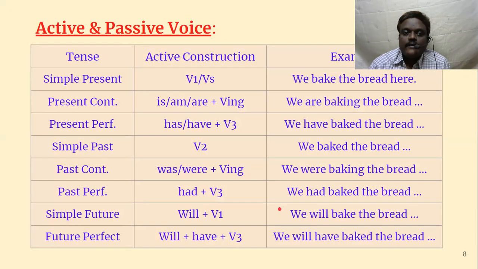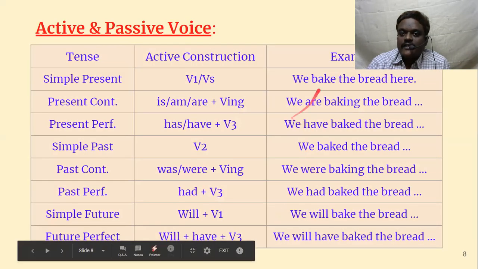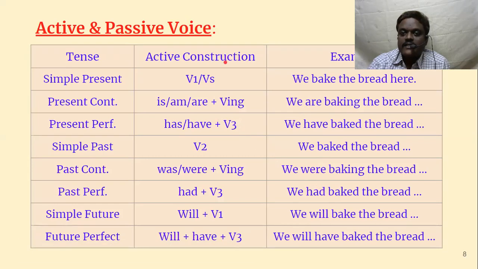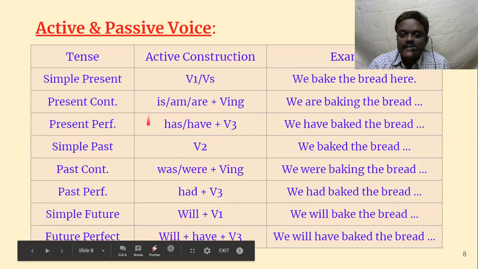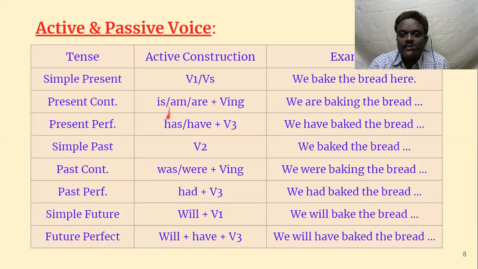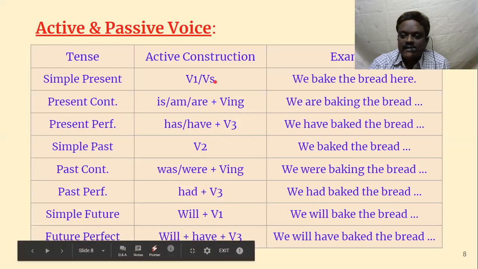Then here comes the structure. First, we already know about active construction, but let us examine simple present. I told you in passive forms there are only 8 structures. So only 8 structures I have taken: 1, 2, 3, 4, 5, 6, 7, 8. Active construction actually has 12 structures. I have removed the 4 structures. Only 8 structures are considered here in active construction as well.